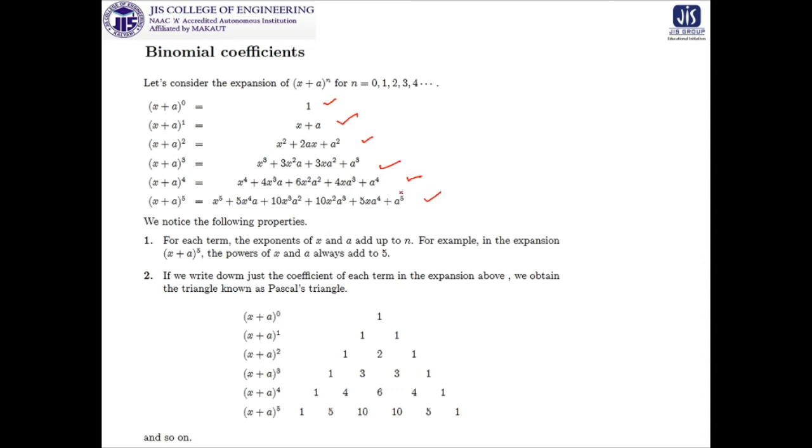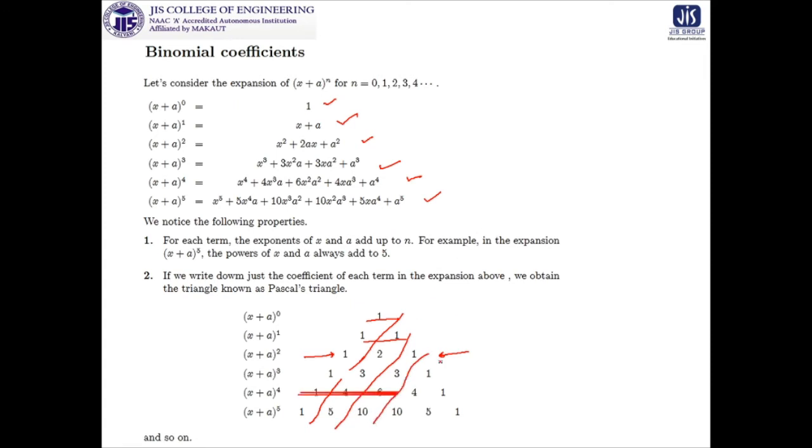The important thing is to identify the properties. If you want to write the coefficients only, then you will get 1, then 1 1, then 1 2 1 and so on, and this creates a very beautiful triangle. If you look from this direction, what you are getting is the same as from that direction. Not only that, in this direction also you are getting a pattern, and we are going to discuss this also.